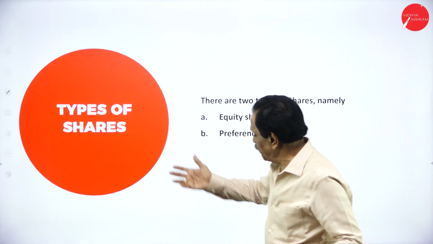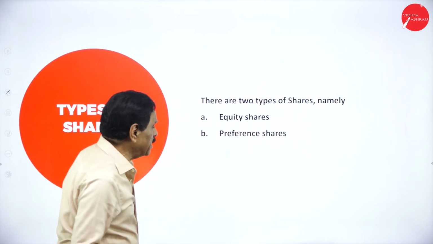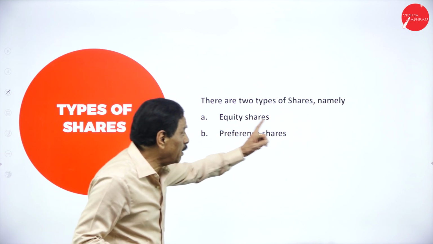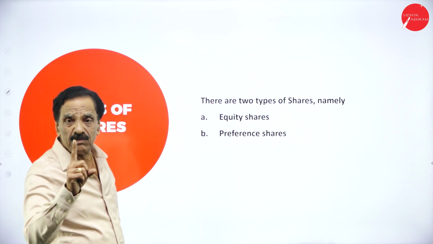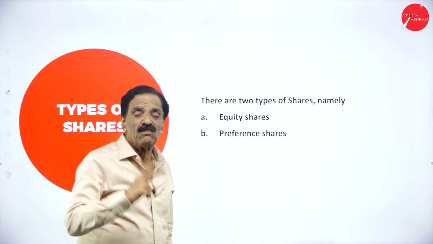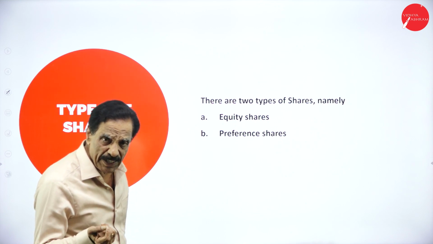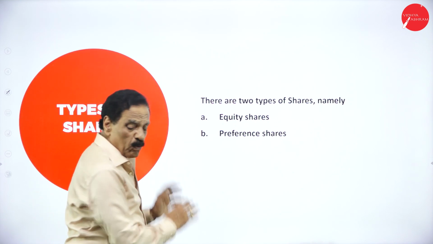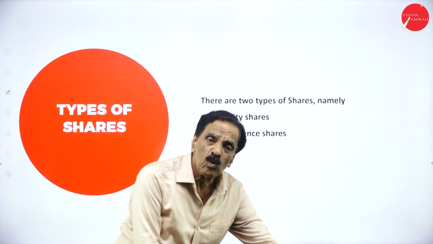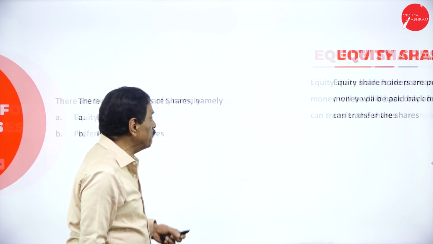Now, types of share. How many types of shares are there? There are two types of share, namely, one is equity share, another is preference share. Which are the two types? One is the equity share, another is the preference share. Now, I am going to explain what you mean by equity share, what you mean by preference share.